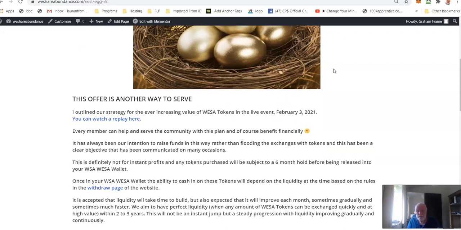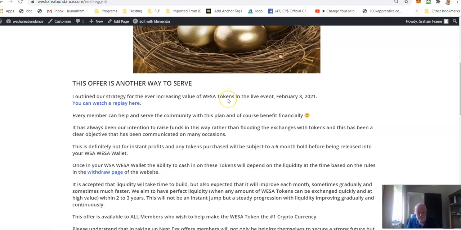But this offer is another way to serve, and of course, the more you serve, the more joy you'll feel, and the more you will attract everything you need in life to you. And every member can help and serve the community with this plan and, of course, benefit financially as well. I did outline our strategy in a live event on February the 3rd, and you can watch the replay here in YouTube if you want to.